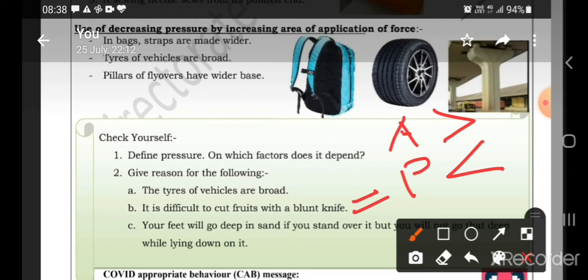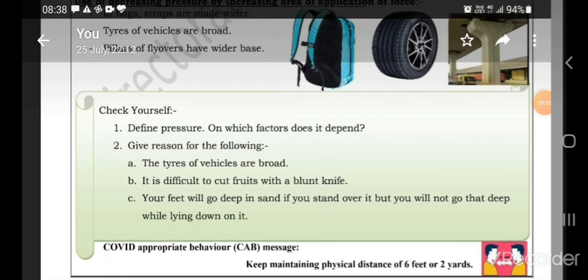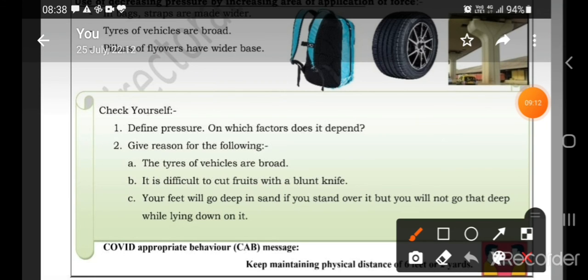And the third is, your feet will go deep in sand when you stand over it, but will not go that deep while you are lying on it. Here you see, your feet will go deep when you are standing over it.